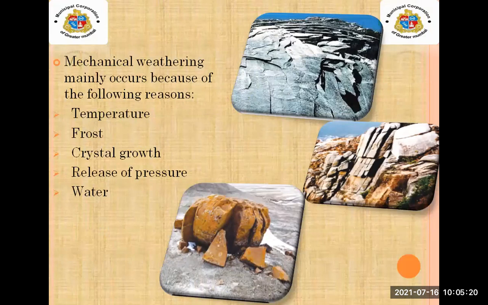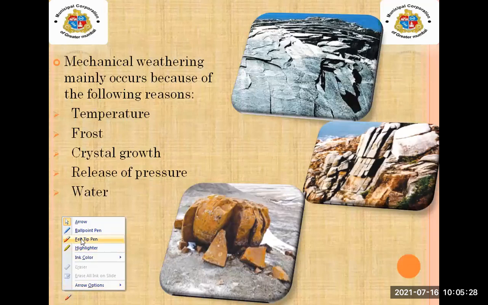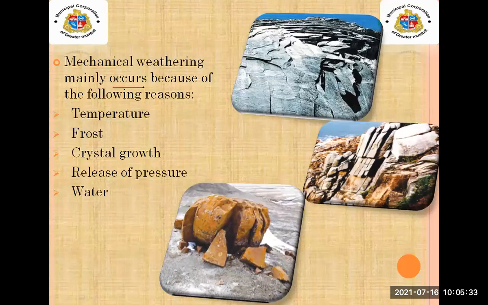Now, mechanical weathering mainly occurs because of the following reasons. There are some reasons how mechanical weathering occurs. So what are the reasons here? Temperature, growth, release of pressure and water. These are the reasons. Due to these reasons, mechanical weathering occurs. One by one we are going to see in detail. So first we are going to learn about the temperature.